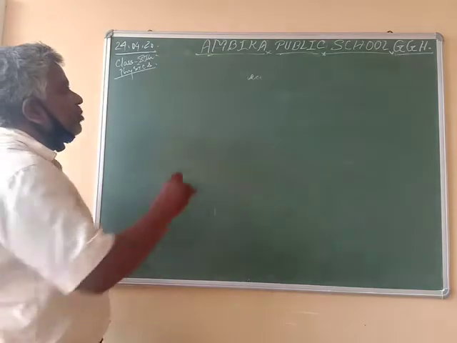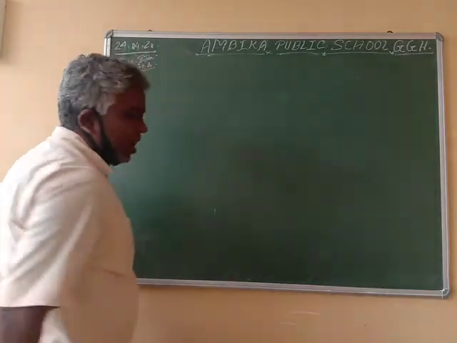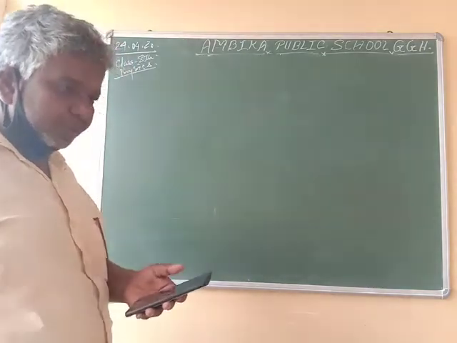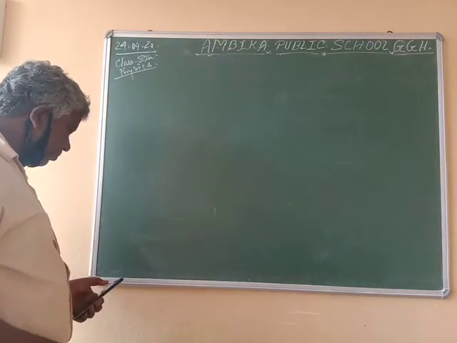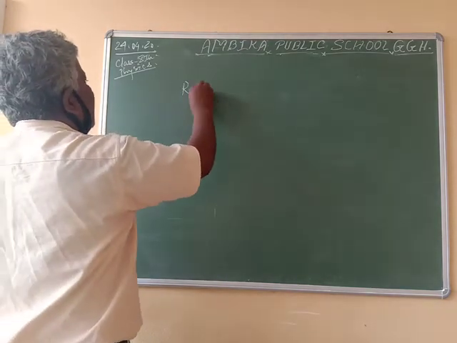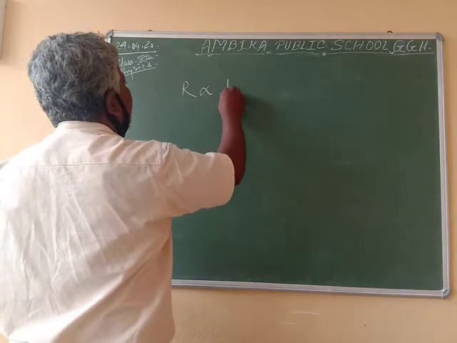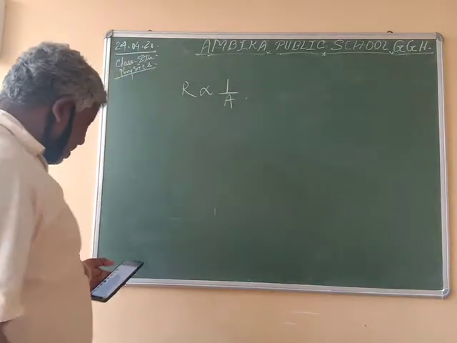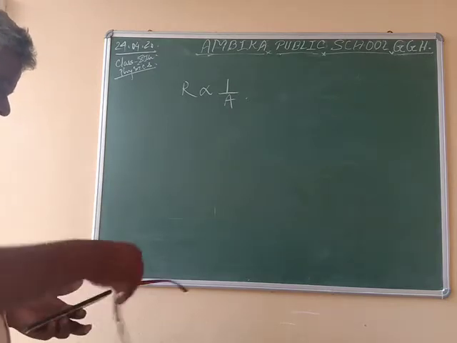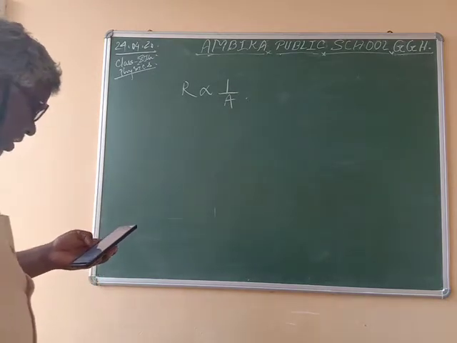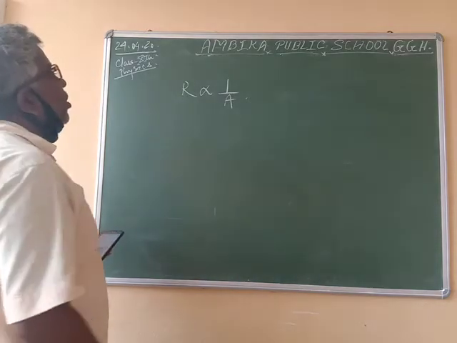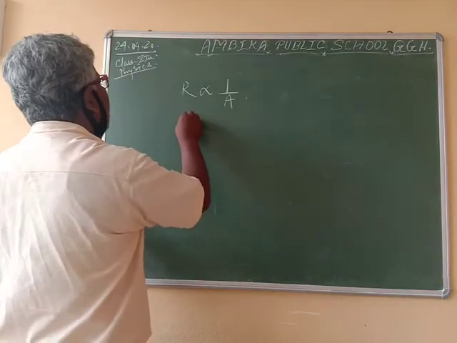Now today you have put me so many questions regarding this. Resistance is inversely proportional to area of cross section. When the area of cross section of a wire is doubled...